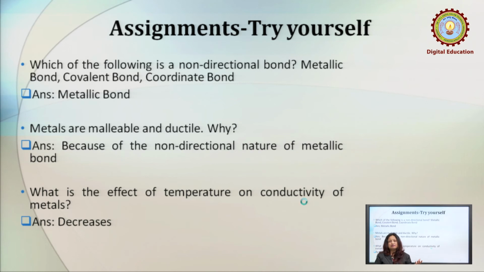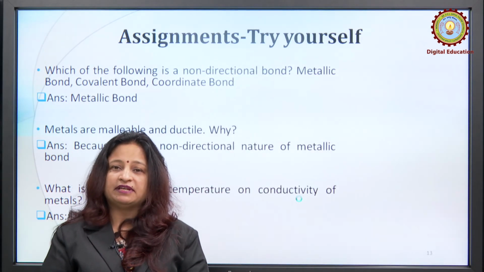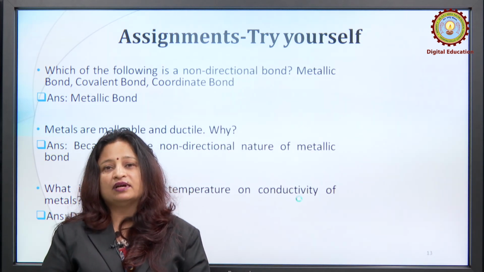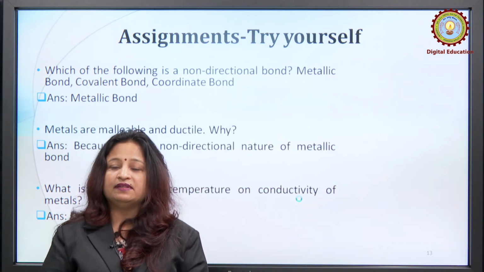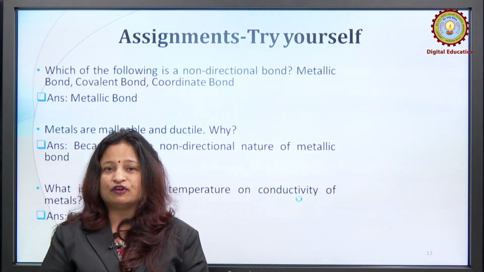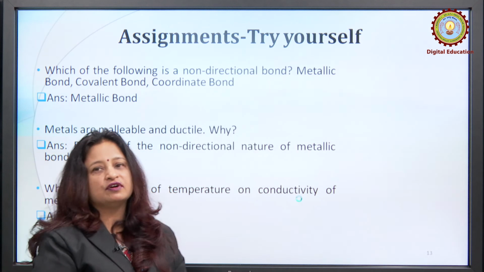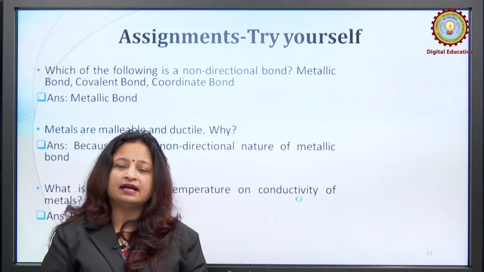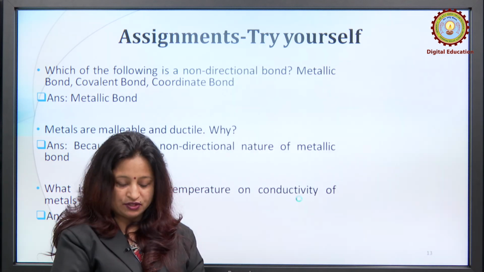Similarly, another question is, metals are malleable and ductile, why? We can very easily explain that because of the non-directional nature of the metallic bond. We know that metallic bonds are non-directional, and also they have highly delocalized, mobile electrons. So, because of these 2 properties, we can easily explain the malleability and ductility of metals. And last but not the least, the last question is, what is the effect of temperature on conductivity of metals? We have already understood that it decreases with the rise in temperature.